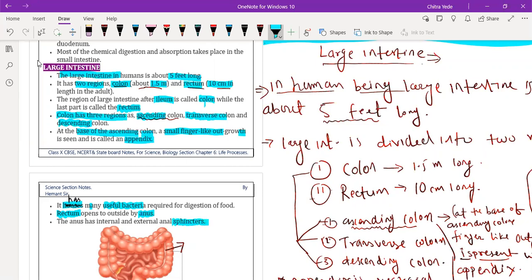Again the sphincter muscle is a very important part. It regulates the urge of stool. So what is the sphincter muscle?